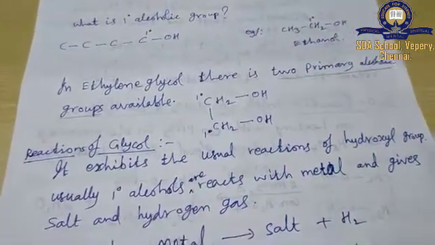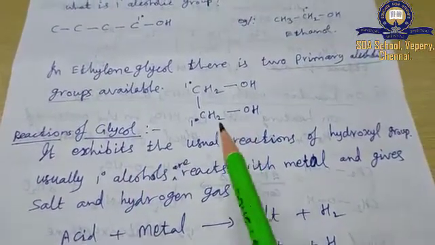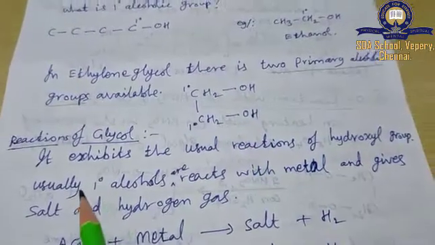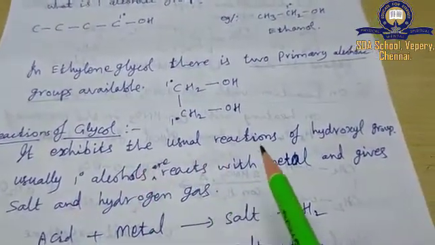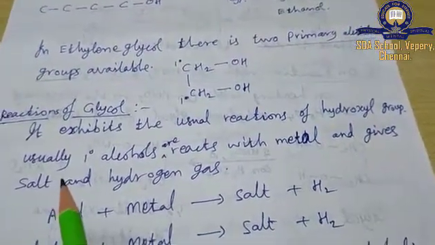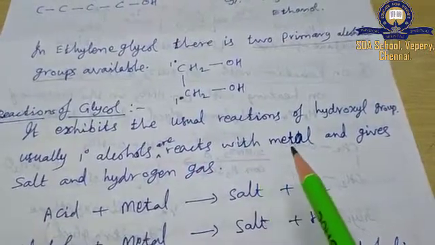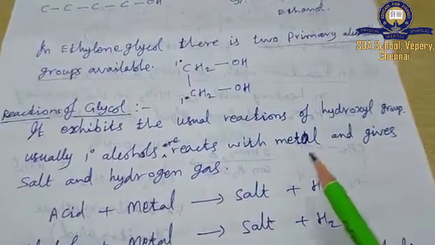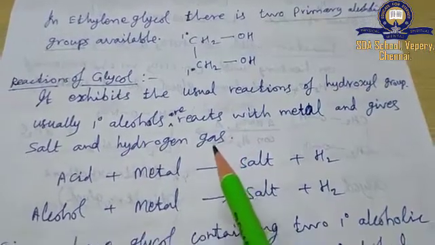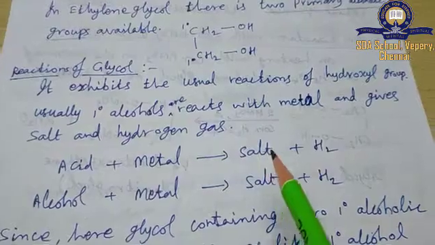Next we move to reactions of glycol. Already we know that it contains two hydroxyl groups. It exhibits the usual reactions of the hydroxyl group. Usually primary alcohols react with metal and give salt and hydrogen gas, that we can represent as acid plus metal gives salt and hydrogen gas.